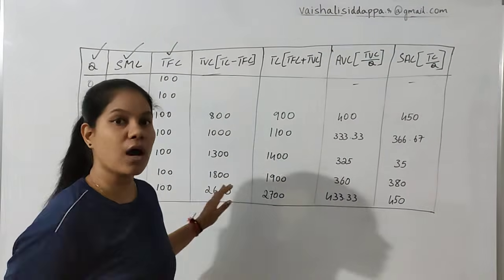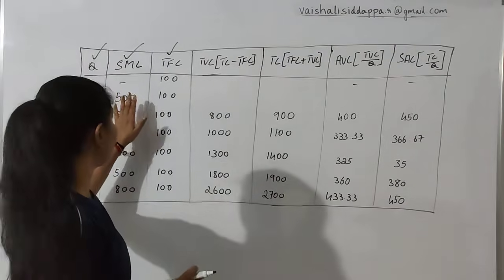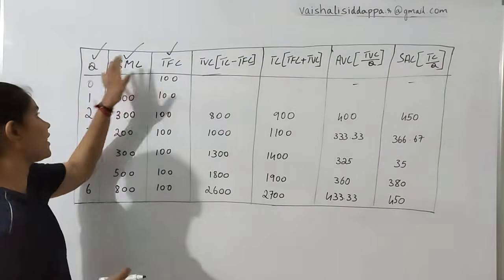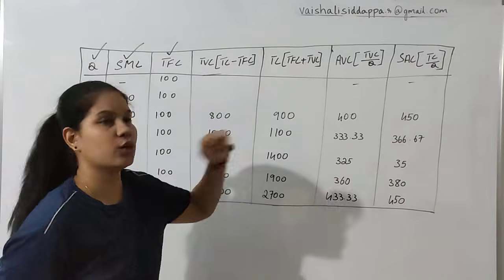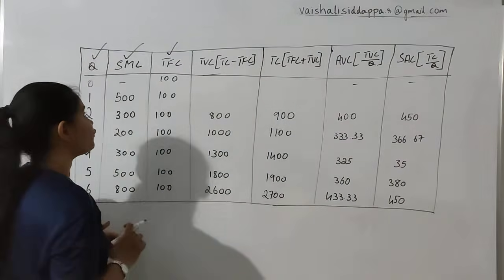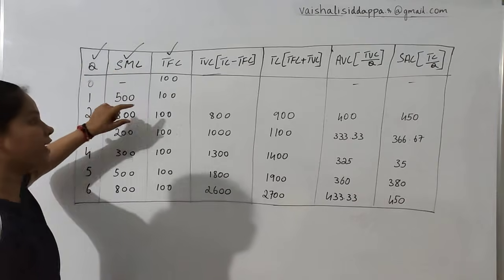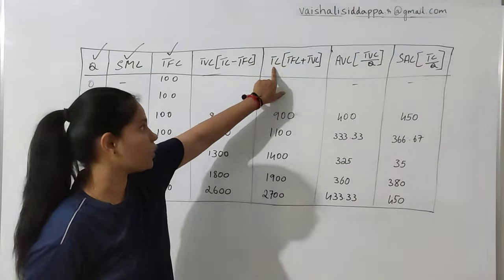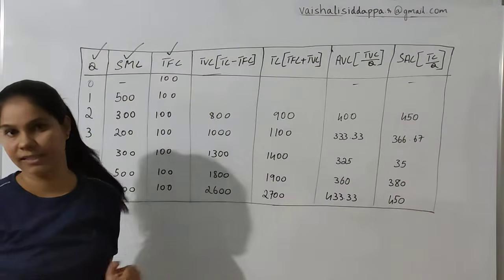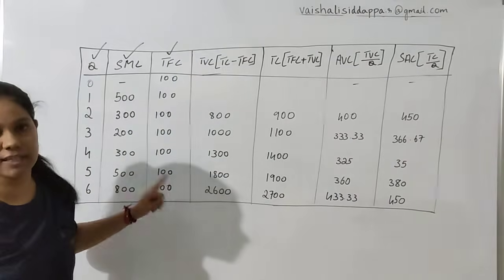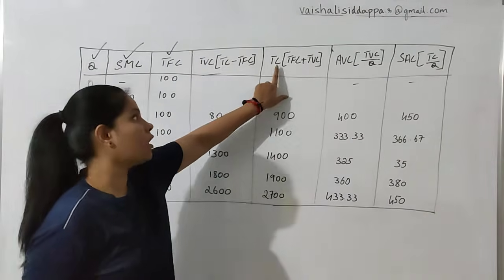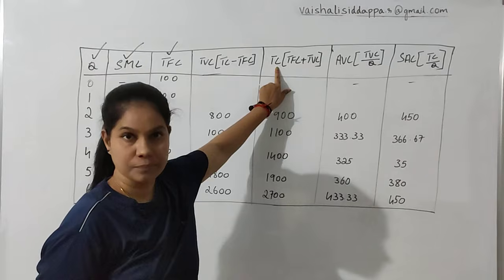So I'll tell you how you're going to find out all of these with the help of SMC, TFC and quantity. First of all, with the help of SMC, we're going to find out TC. If you find out TC, then TVC will be easier because you already have the TFC. So let's see how you are going to find out the TC.